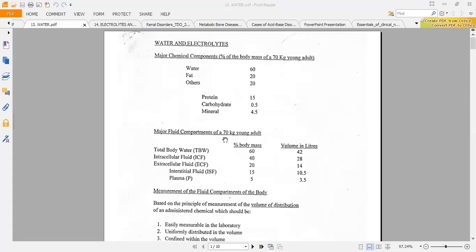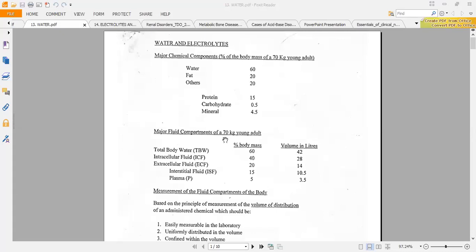The second principle is that when we take this total body water, we can divide it into two. We have the intracellular compartment, which is inside the cells, and the extracellular compartment, which is outside the cells. So when we take this 60%, which is water, I can break down the 60 into 40 and 20.